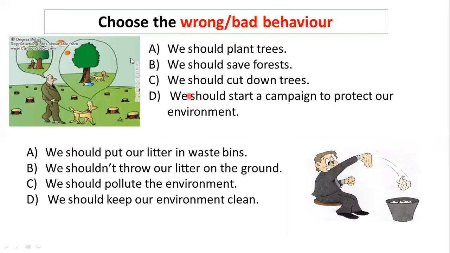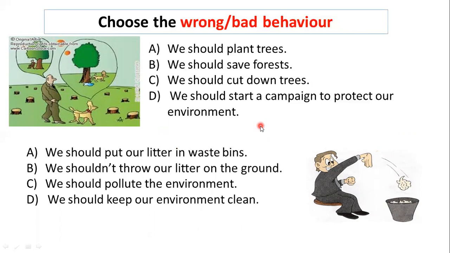Now here we'll choose the wrong or the bad behavior. A bad behavior is something we shouldn't do. Okay? Here we have 4 statements. A, we should plant trees. We should save forests. We should cut down trees. We should start a campaign to protect our environment.